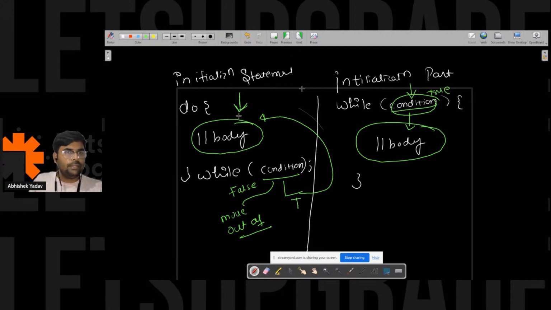Praveen is correct, and everyone is correct. That is, do while loop executes the code at least one time, irrespective of the condition here, right?